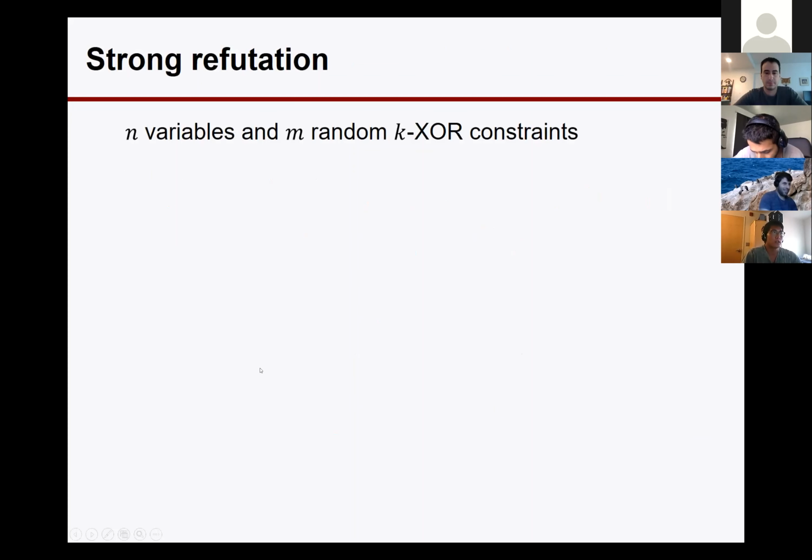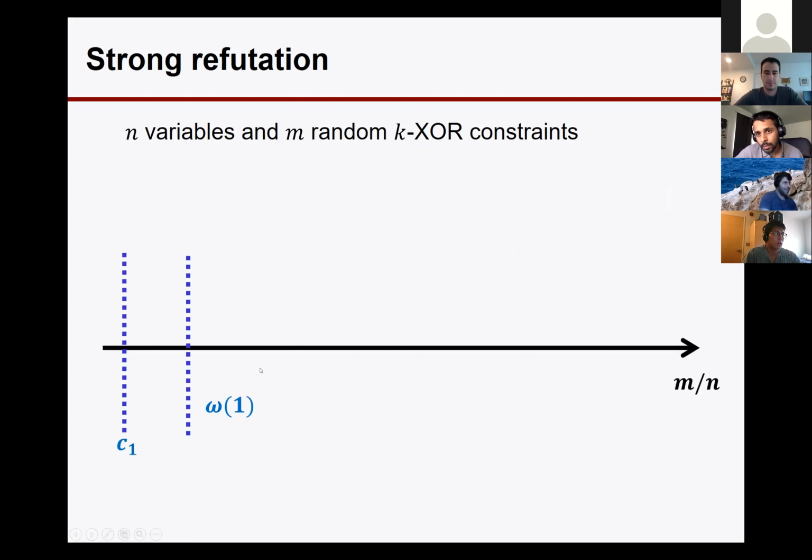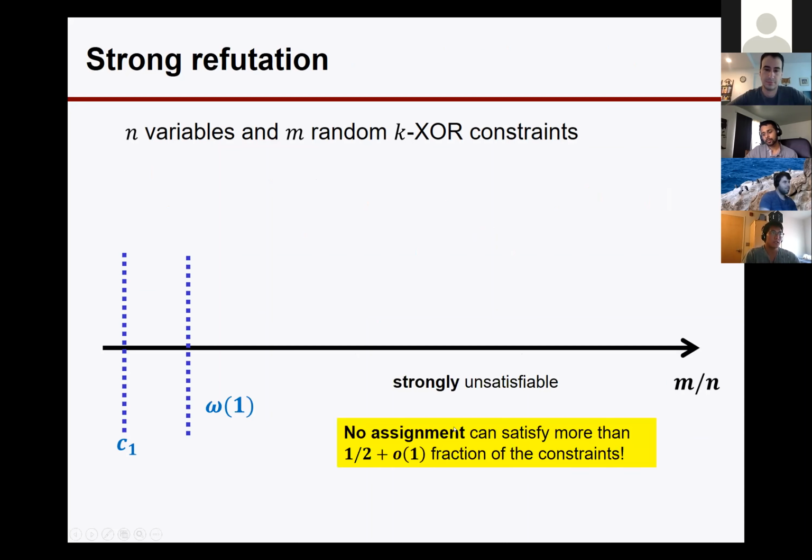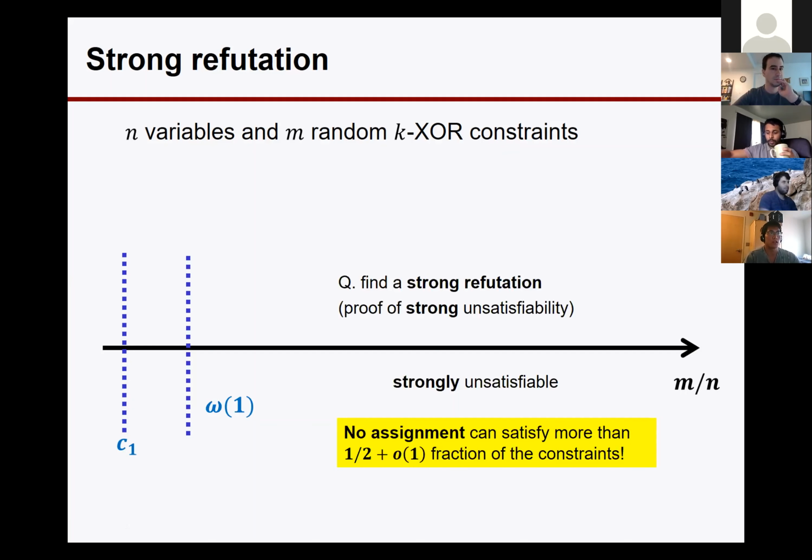For the same model and in the same plot, if you're further above the threshold, you can hope for the strong unsatisfiability regime, which means that for any assignment, the fraction of satisfied constraints is concentrated around its mean, which in this case will be half. In this strongly unsatisfiable regime, the refined algorithmic question is to find a proof of strong unsatisfiability, namely strong refutation.